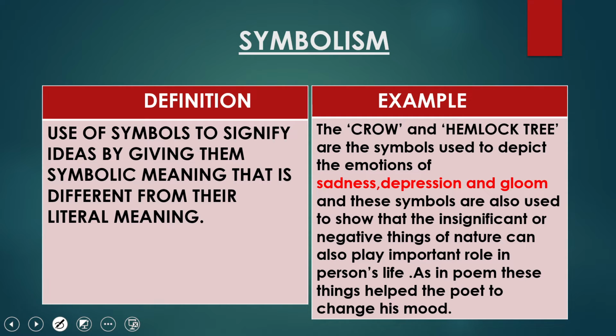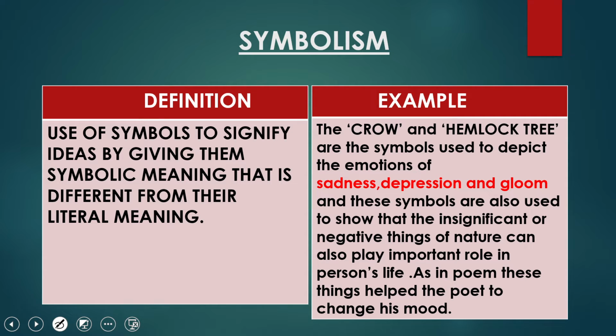The crow and hemlock tree are the kind of things which are associated with some negative aspects. So, the crow and hemlock tree were used in this poem to depict the emotions of the poet. And the emotions were sadness, depression, and gloom.